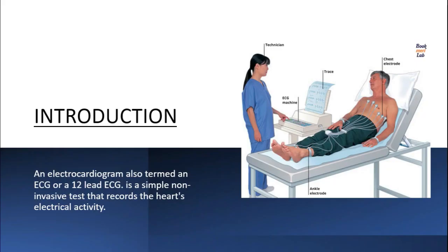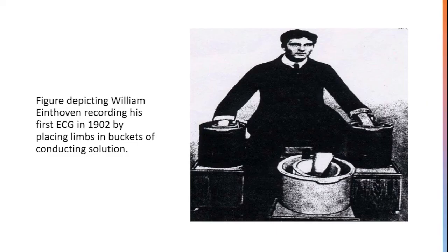So firstly we will come to the introduction and try to understand what ECG actually means. An electrocardiogram, also termed an ECG or a 12-lead ECG, is a simple non-invasive test that records the heart's electrical activity. It is used all over the world because of its simplicity, and because it's non-invasive and painless for the patient. The electrodes that are connected to the sensors of the machine do not provide any electrical source, which is a major concern for all the patients that undergo an ECG test. Therefore, it is very simple and very easy to use.